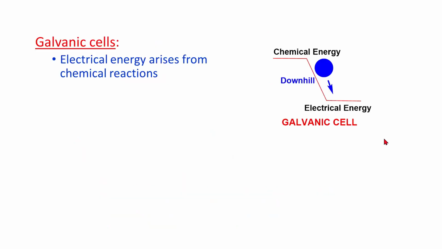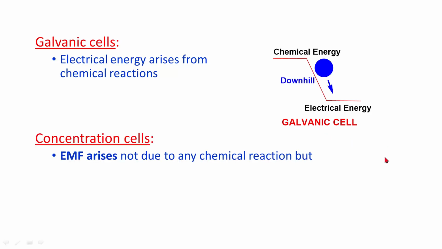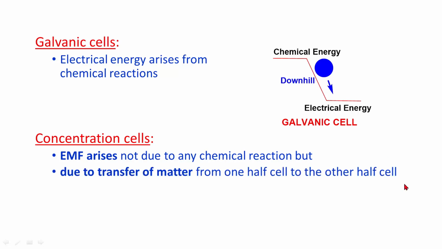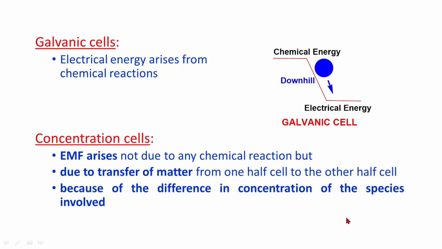In galvanic cells, electrical energy arises from chemical reactions. It is a downhill process. In concentration cells, EMF arises not due to any chemical reaction but due to transfer of matter from one half cell to the other half cell, because of the difference in concentration of the species involved.